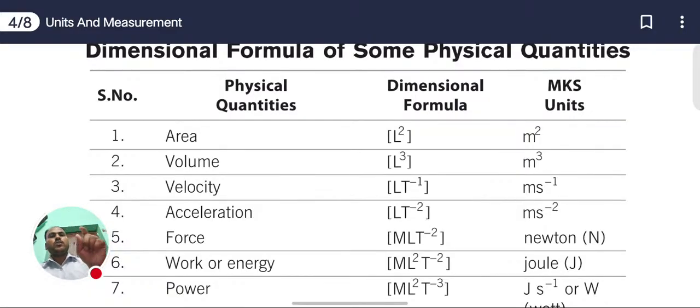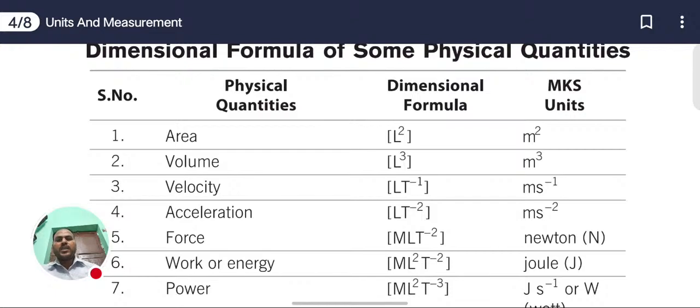So for writing the dimensional formula of area, in the place of meter we use capital L, and it is written two times, so it is the square of L. Now next one, volume.